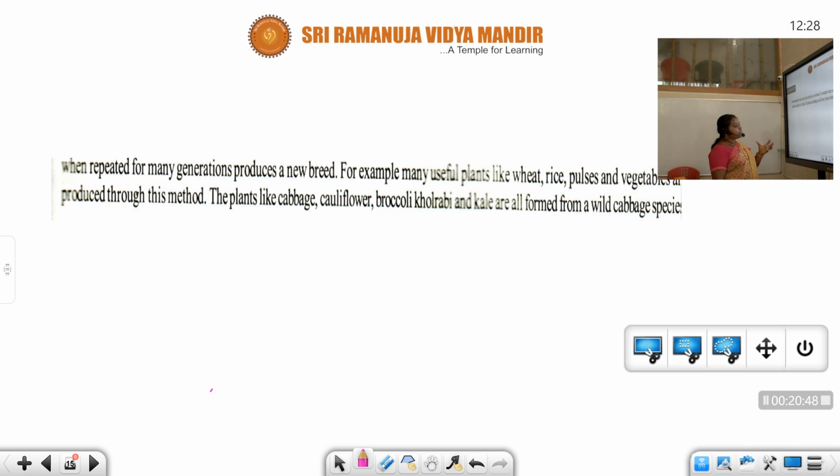Selecting for many generations produces a new breed. For example, many useful plants like wheat, rice, pulses and vegetables are produced through these methods.